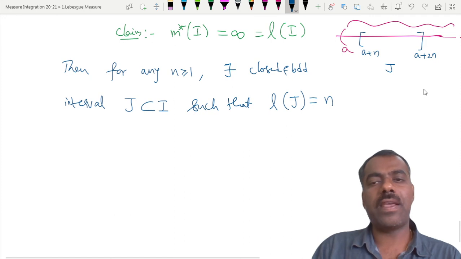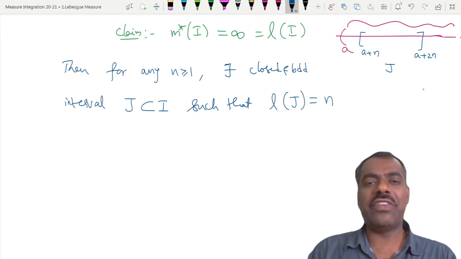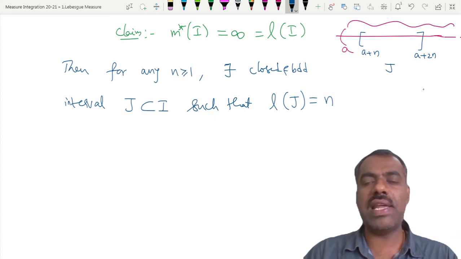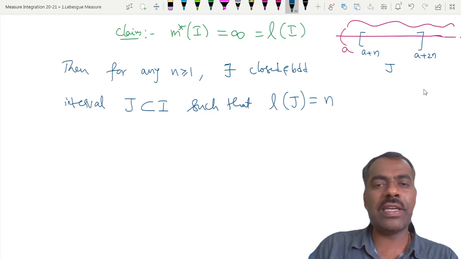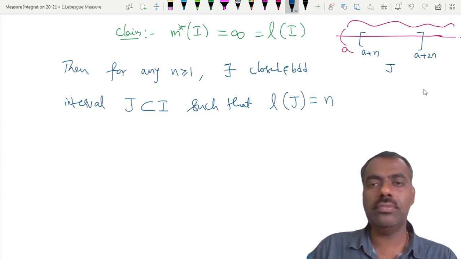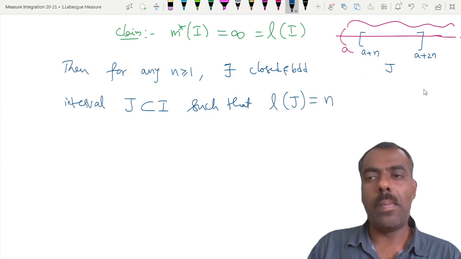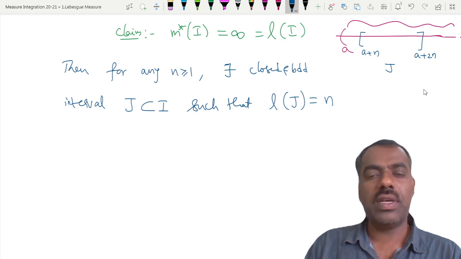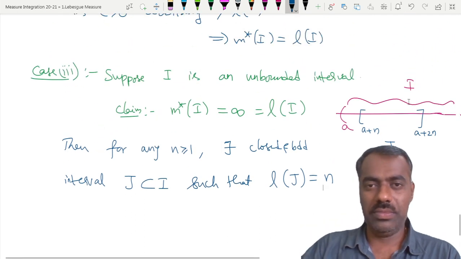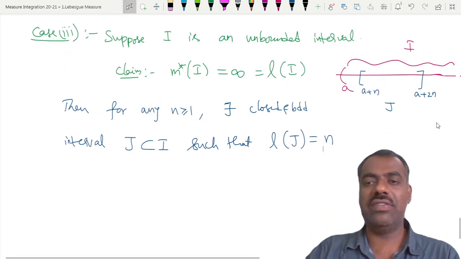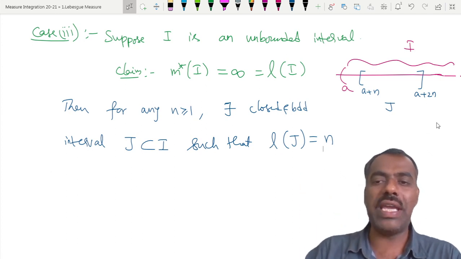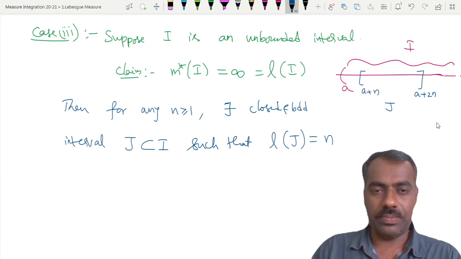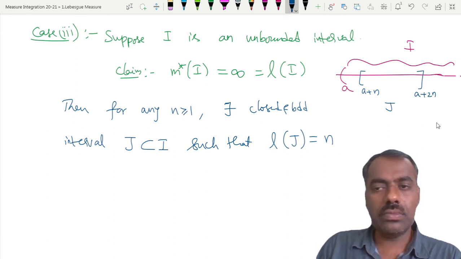Are you following? That means if I say 2, then I can find a closed and bounded interval whose length is 2 and which is contained in that interval I. Yes or no? Yes, sir. Because it is an unbounded interval, we can always choose, that is not a problem. If it is of the form minus infinity to a, then also you can find it.